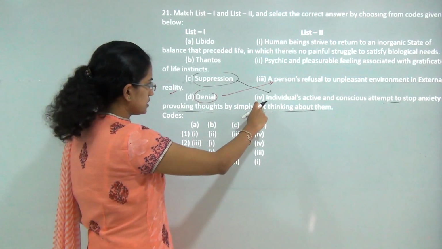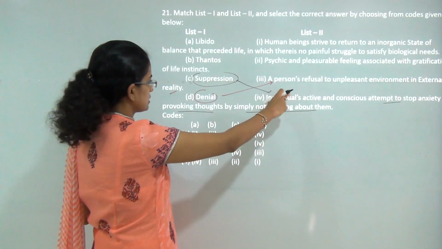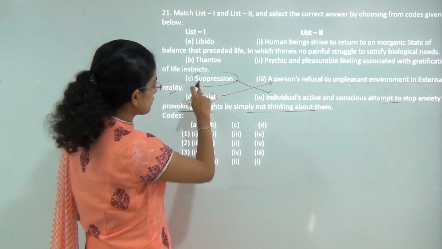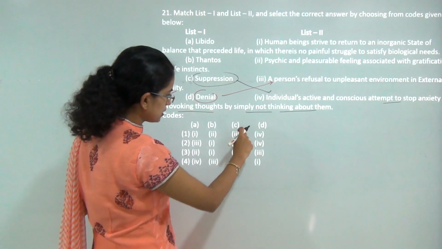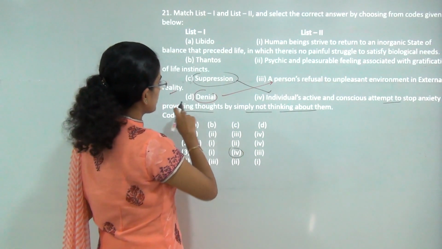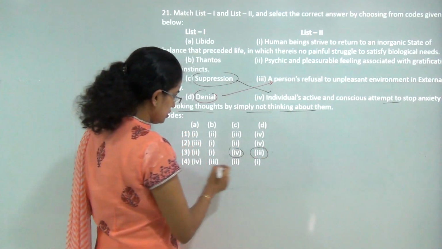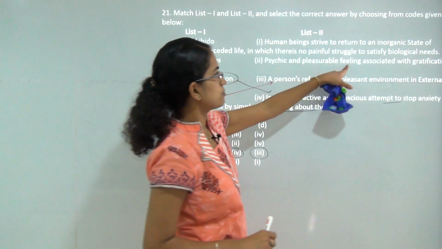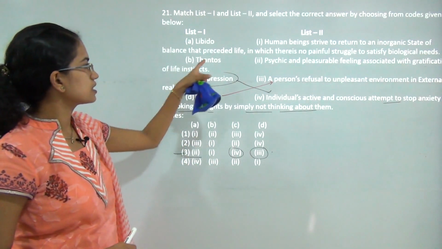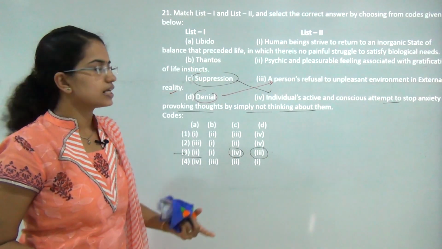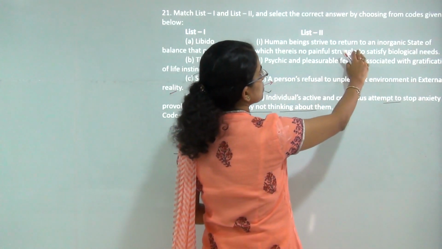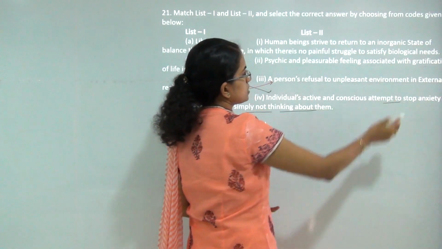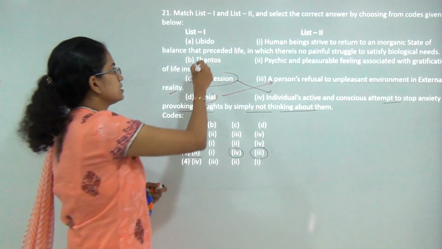So for C, the correct match is 4. For D, the correct match is 3. So the only option here is 3. Now let's see the remaining 2. So libido is a psychic and pleasurable feeling associated with gratification of life instinct, while thanatos is related to death instincts, and human strives to return to an inorganic state of balance that precedes life, in which there is no painful struggle to satisfy a biological need, that is known as thanatos or death instincts.